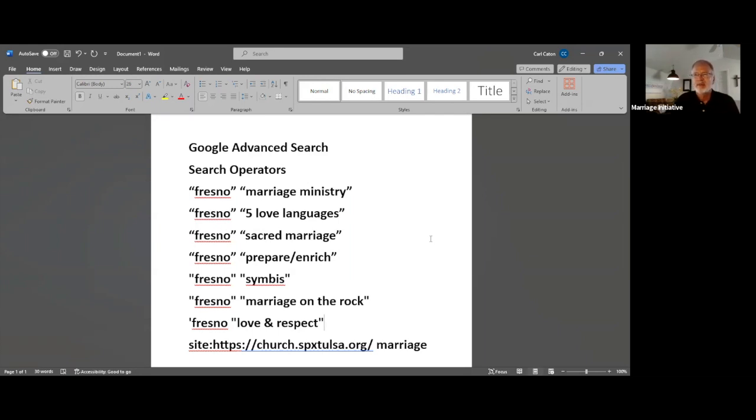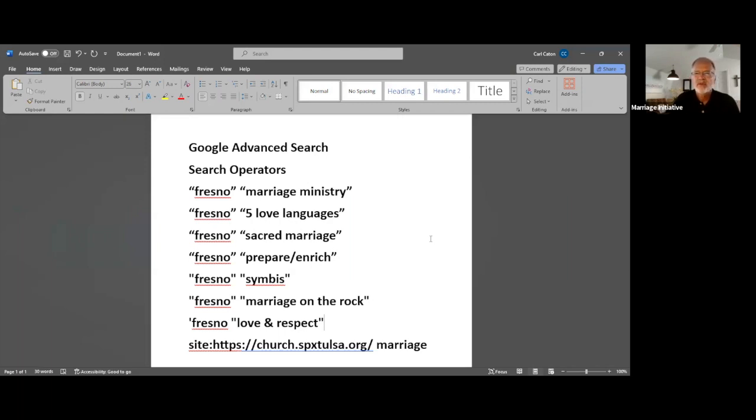Whereas if the term was, let's say, Ford, like Ford, New Hampshire, which is a city, Google doesn't know if you're talking about cars or lakes or a former president. So it really helps if your city is fairly unique, like Fresno or Austin, comma, Texas, or something like that.